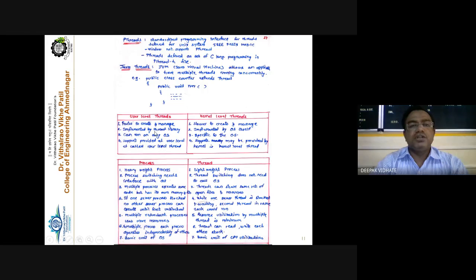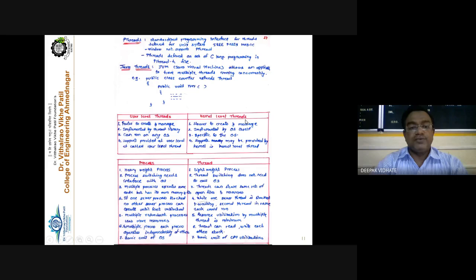User level threads are implemented by the thread library, whereas kernel level threads are implemented by the OS itself. User level threads can run on any operating system, whereas kernel level threads are specific to the operating system, because Unix has its own kernel level threads, and Windows has its own kernel level threads available. Threads provided at the user level are called user level threads, that is the definition, and threads supported by the kernel and the operating system are called kernel level threads.